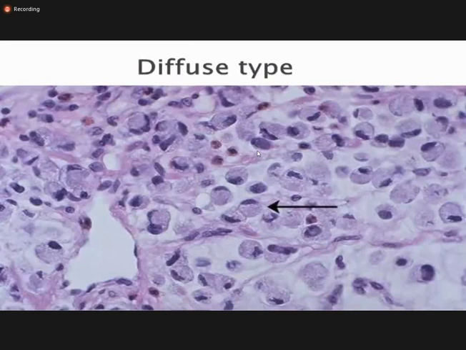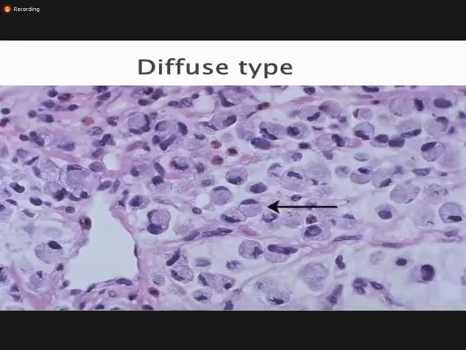So again, this is the H&E slide of the diffuse type of adenocarcinoma, and you can see that the cells are not forming glands. On the other hand, you see discohesive separate cells lying, and we call them signet ring cells because the nucleus comes to one side, it is not in the center. The nucleus comes to one side, appearing like the top, the pearl of a ring. So that is why it is called the signet ring appearance of the cells. And this is a feature of diffuse type adenocarcinoma of the stomach.